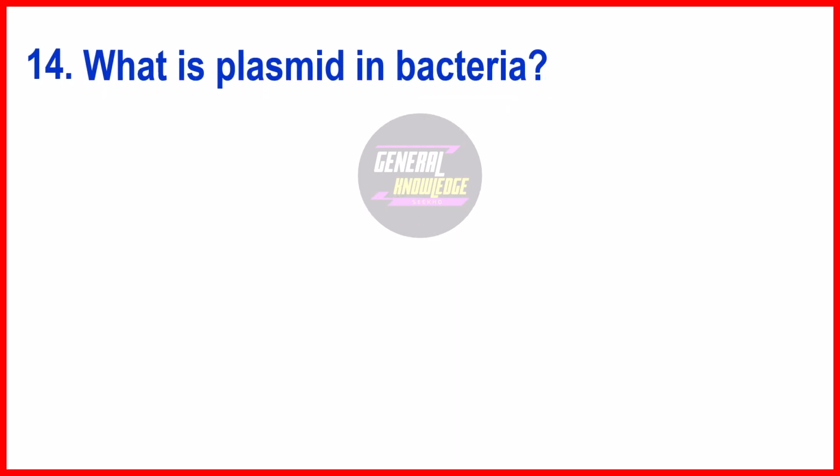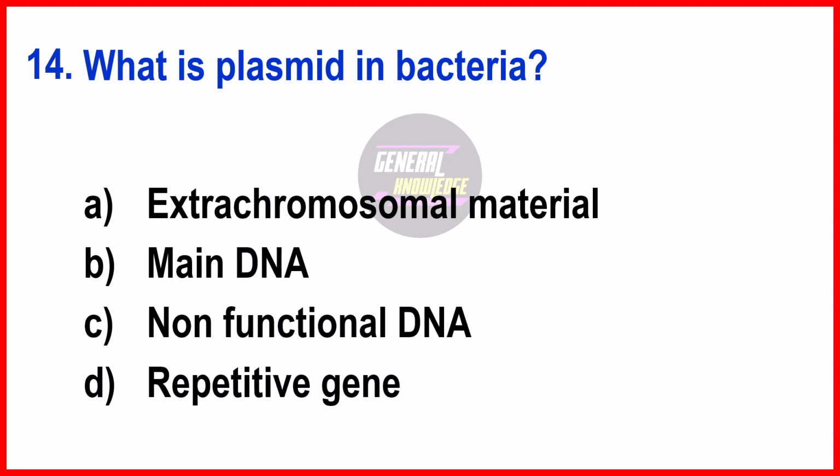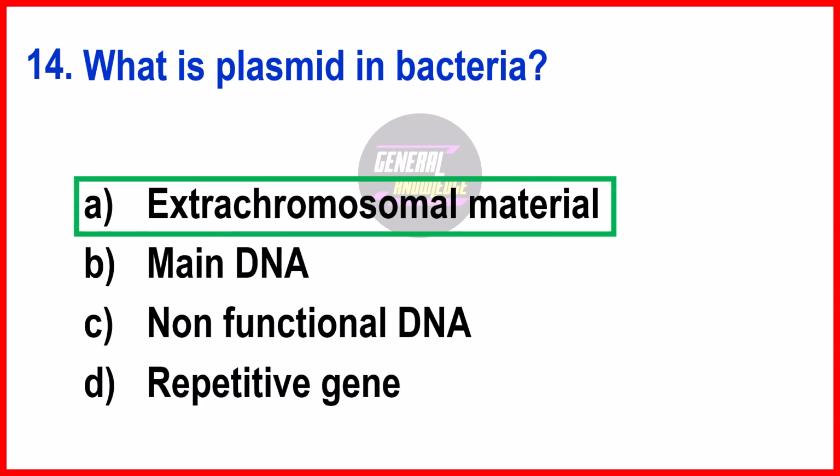What is plasmid in bacteria? The right answer is option A, extra chromosomal material. A plasmid is a small circular DNA molecule found in bacteria that exists separately from the main bacterial chromosome. It replicates independently and can carry various genes, often conferring beneficial traits like antibiotic resistance. Since it's not part of the primary chromosome, it's considered extra chromosomal.